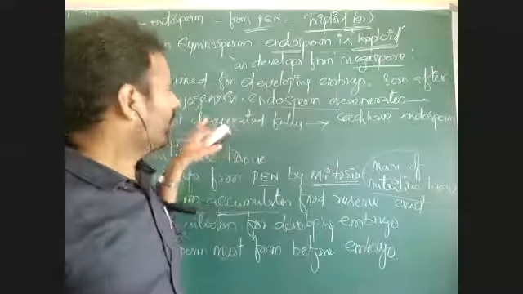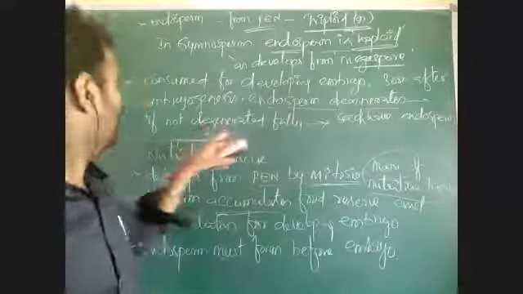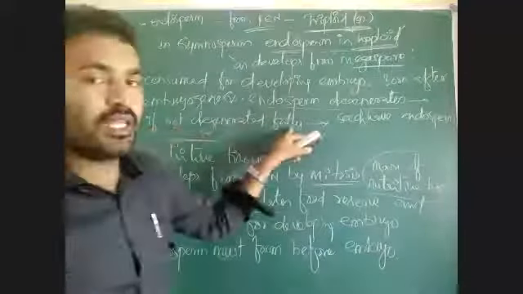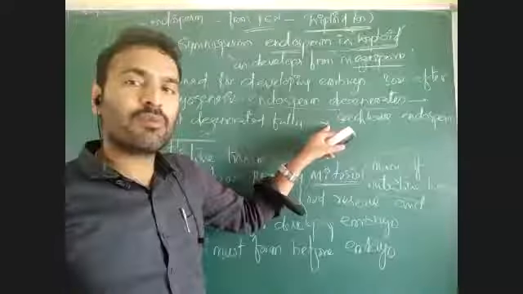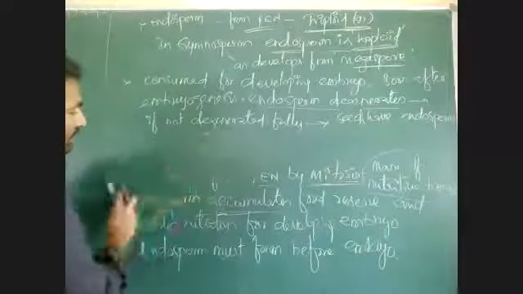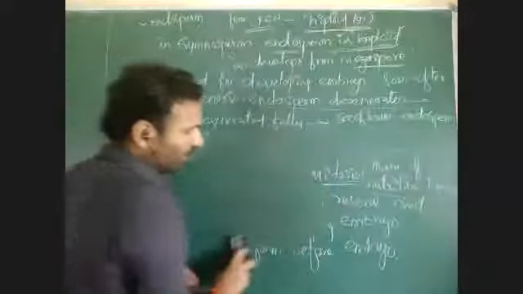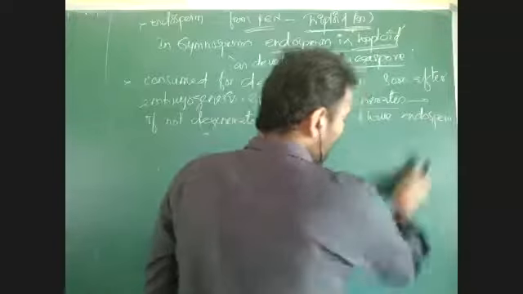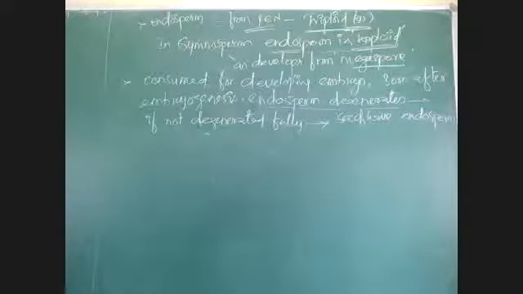But if it is not degenerated fully, then some of the endosperm may remain in the seed itself. Those seeds are called endospermic seeds. If endosperm is fully consumed for the developing of the embryo, those seeds are called non-endospermic seeds. The types of seeds we will discuss later.